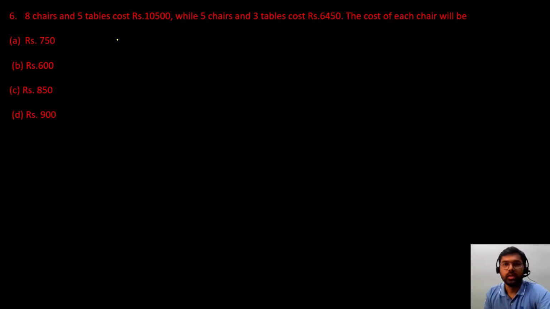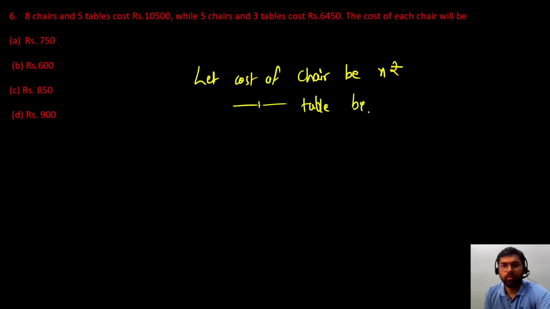Question number 6: we are given 8 chairs and 5 tables whose cost is 10,500, and we are given 5 chairs and 3 tables whose cost is 6,450. Let us write down the equations. So for that we have to consider the cost of chair to be X. So let cost of chair be X rupees and cost of table be Y rupees. Got it?